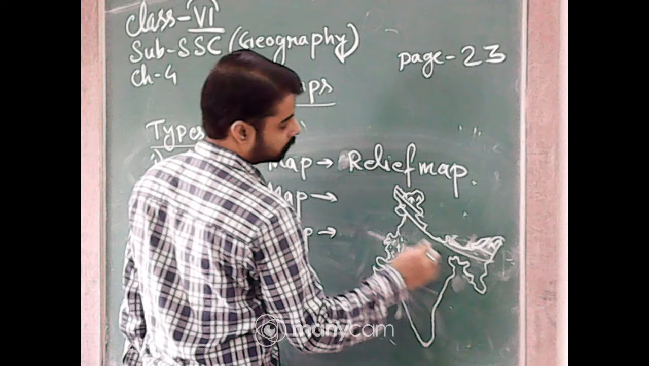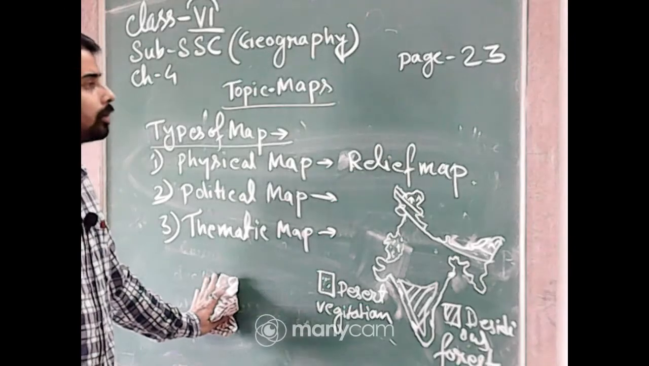Okay. So in this way, when we mention it in the box, such as this is the desert vegetation. Desert vegetation, okay. So in this way, we can mention here these are the deciduous forest. Okay. So this is a thematic map. So in this way, using the thematic map, we can focus on specific information of a country. Hope you have understood about the thematic map.